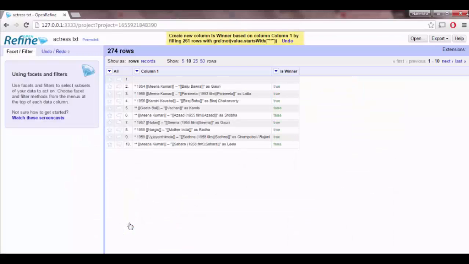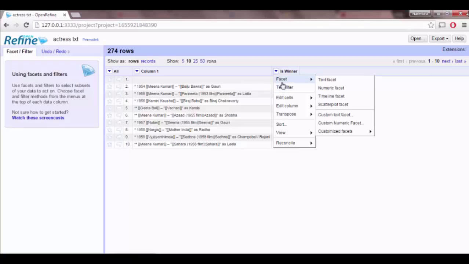By clicking on OK, it will create a new column, and if you observe here, all first 3 rows having the winners and the next 2 rows are just nominees selected for the year, and for those value of the winner column is false. Now we need to transform the text for all the winners.